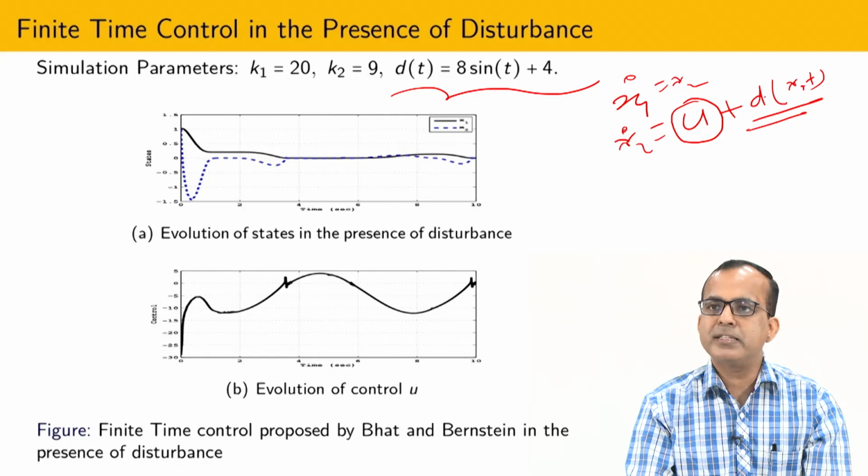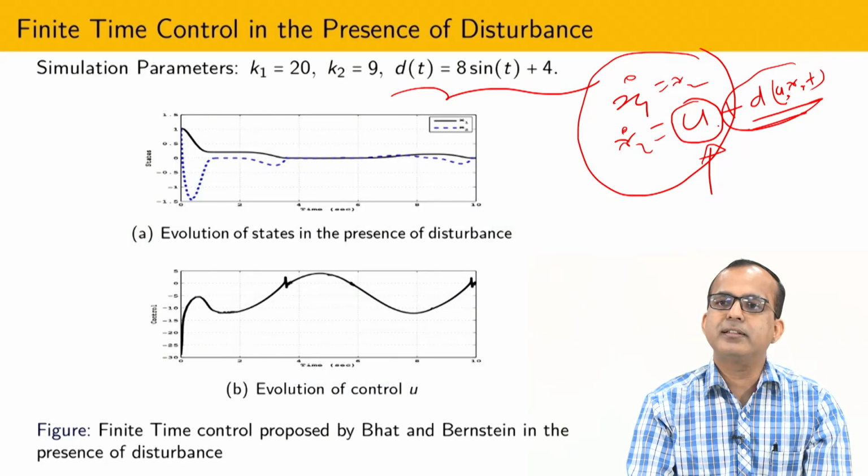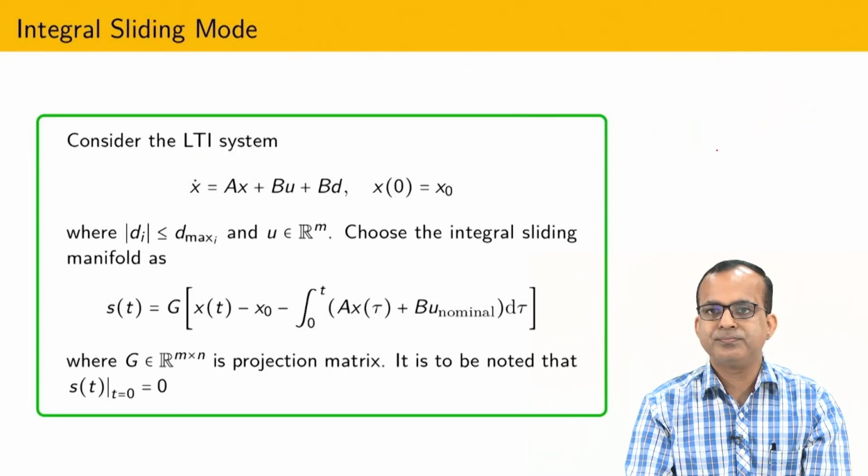Whatever uncertainty I keep inside this disturbance term, it may also depend on the control. Now, if you see this system, it is free from the disturbance. I have to design a discontinuous control such that I can achieve sliding mode. Here the control is continuous, so obviously I cannot interpret that kind of result in the flip-flop sense.